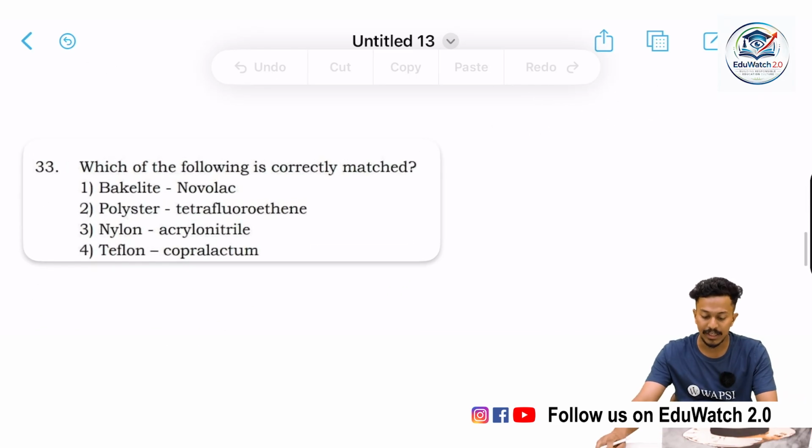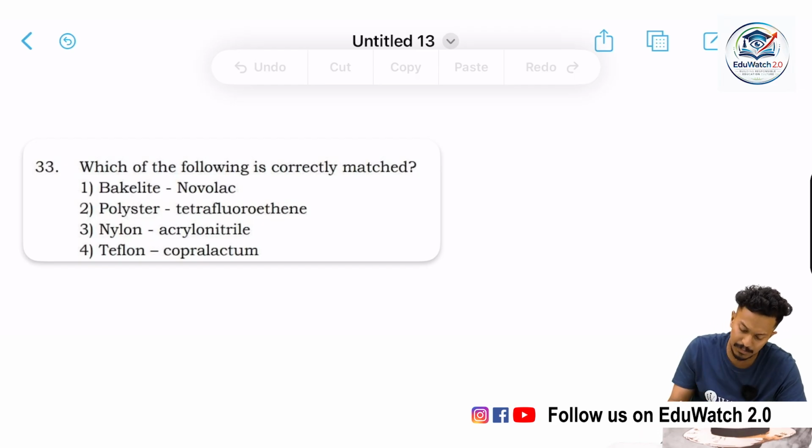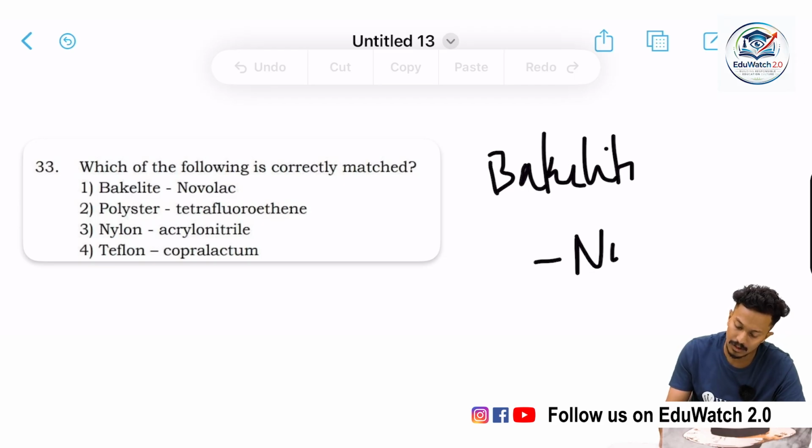Which of the following is correctly matched? Bakelite or novolac, polyester tetrafluoroethane, nylon and acrylonitrile, and teflon and caprolactam. We have to find out the correct option from these. The correct option might be bakelite and novolac.